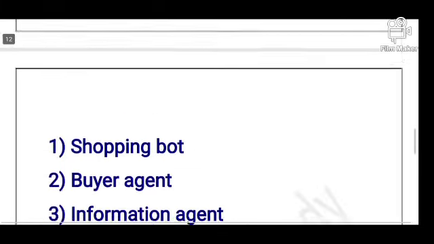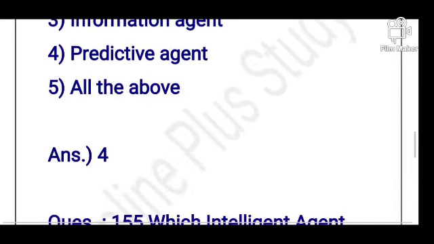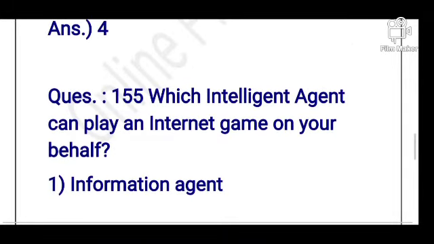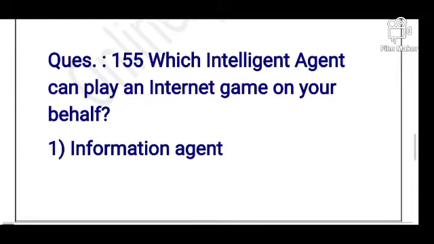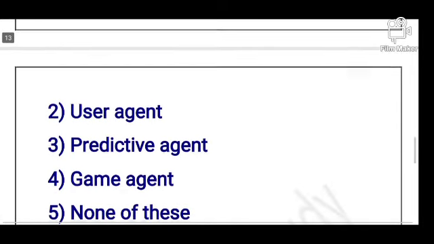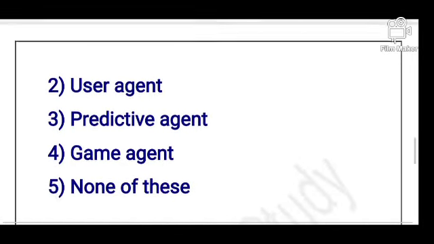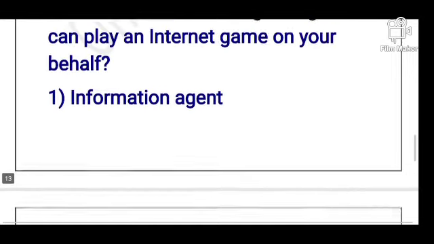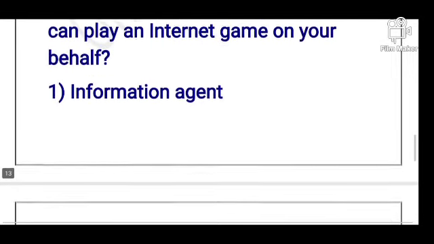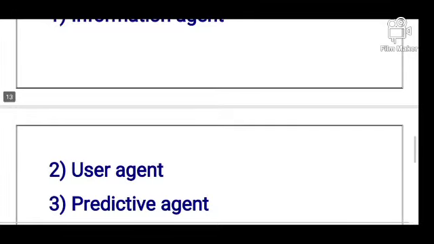Okay, students. So today's next question is: which intelligent agent can play an internet game on your behalf? Options are information agent, user agent, predictive agent, game agent, and none of this. So its answer is option number 2, user agent.